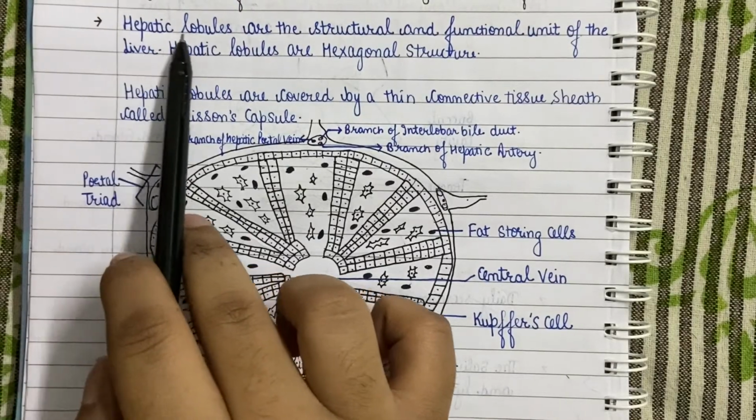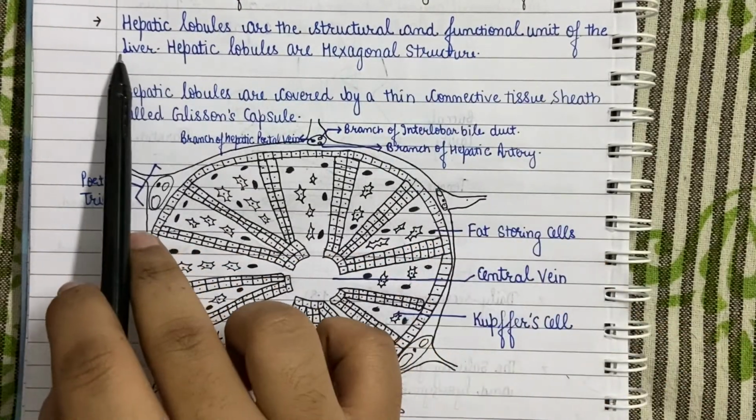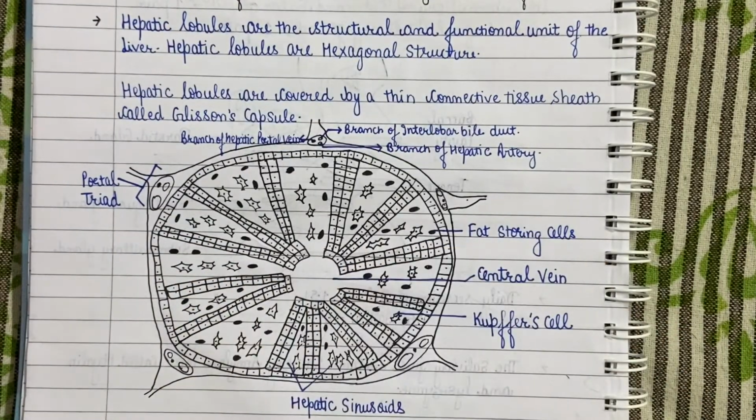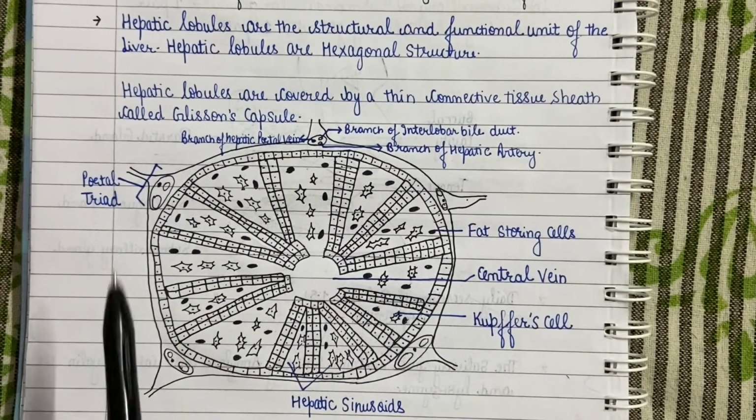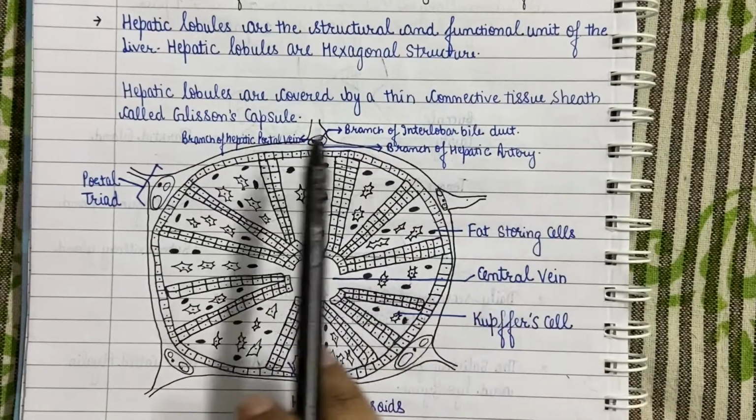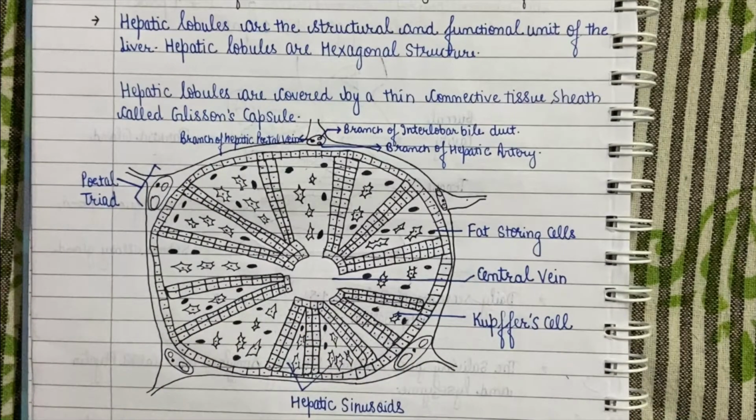Hepatic lobules are the structural and functional unit of the liver. Here is a diagram of how a hepatic lobule looks like. Hepatic lobules are hexagonal structure. Hepatic lobule is covered by a thin connective tissue sheet called Glisson's capsule. Each hepatic lobule contains cord of hepatocyte converging towards the central vein in the middle of hepatic lobule. The space between these cord is called hepatic sinusoids.